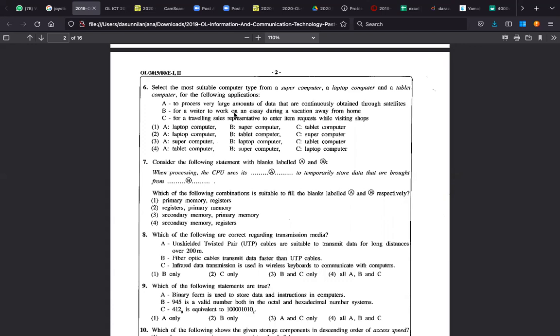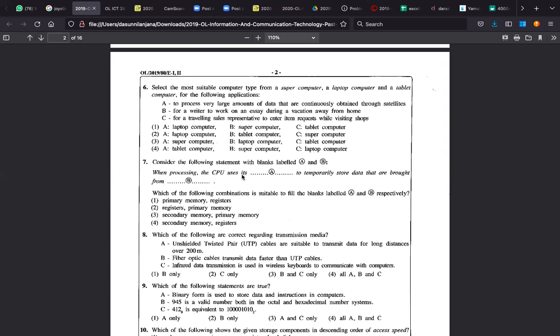Next, a writer working on an essay during the vacation away from home. Suitable laptop. So basically, like a traveling salesman, for him you need a portable one, more portable, like a tablet computer. Supercomputer, laptop computer, tablet computer. Answer 3 is the answer.